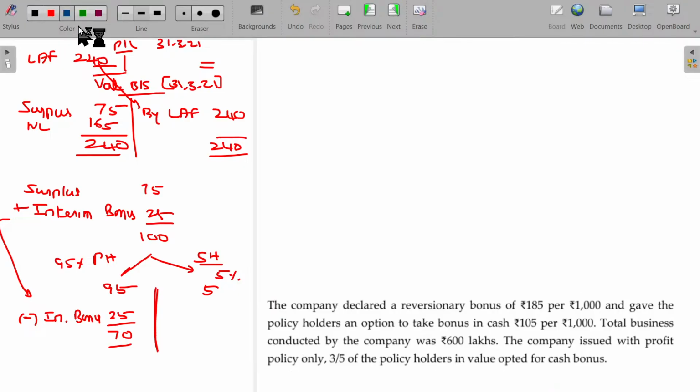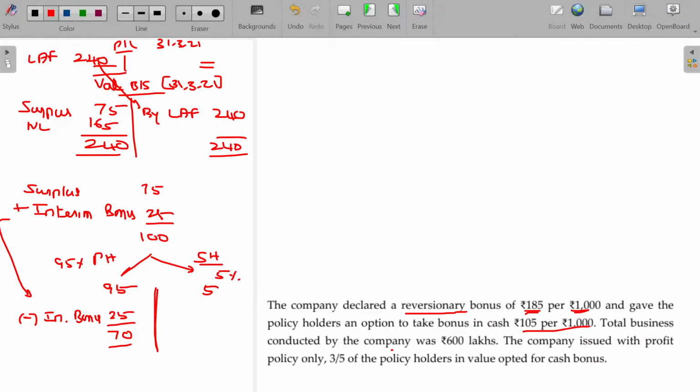The company declared a reversionary bonus of 185 per thousand and gave the policyholders an option to take bonus in cash, 105 per thousand. So there are options available. As there is a surplus, it should be distributed, and it may be given as an option: do you want to get it in cash, or do you want to consider it as the reversionary bonus?